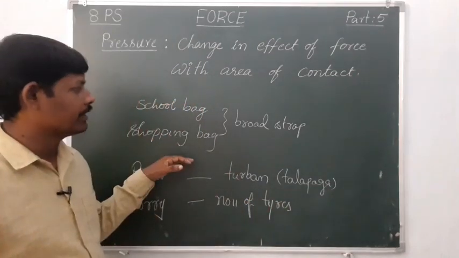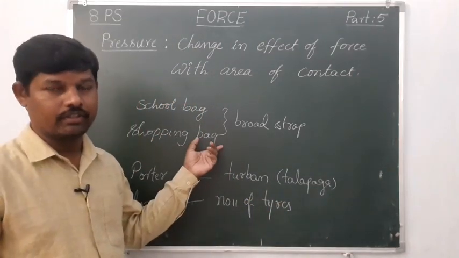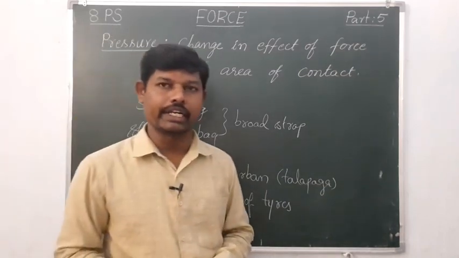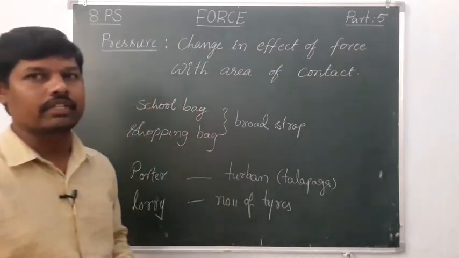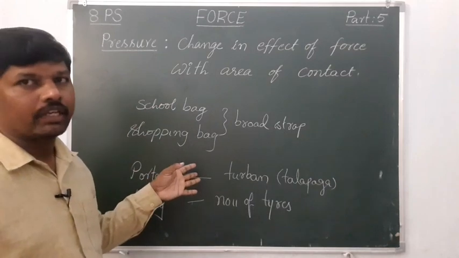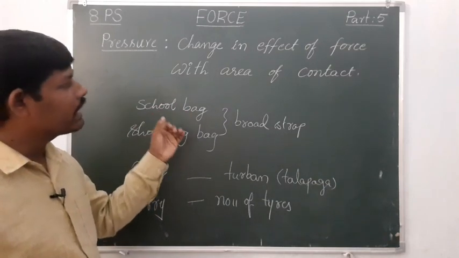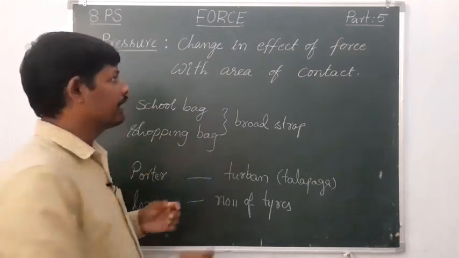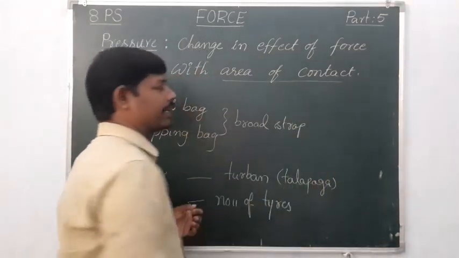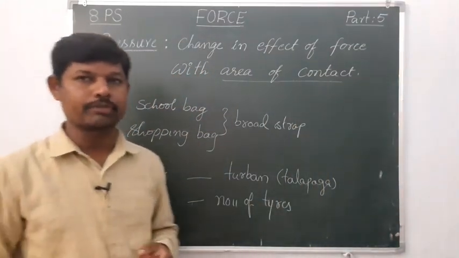By increasing the area of contact, we can decrease the effect of force. And by decreasing the area of contact, we can increase the effect of force.